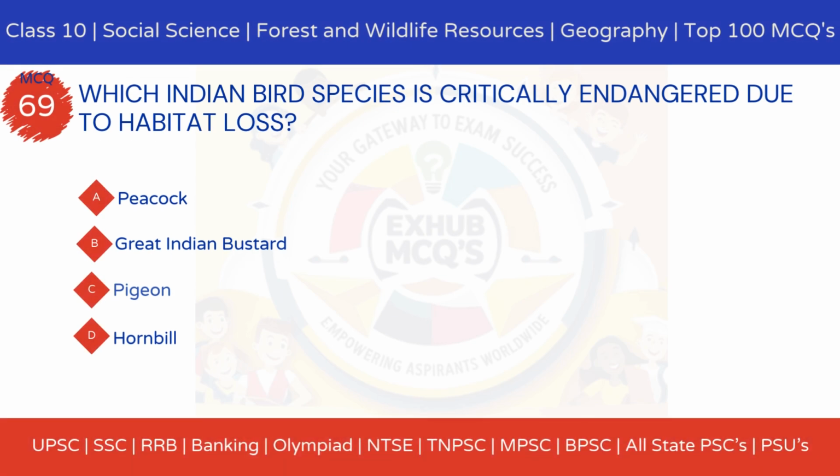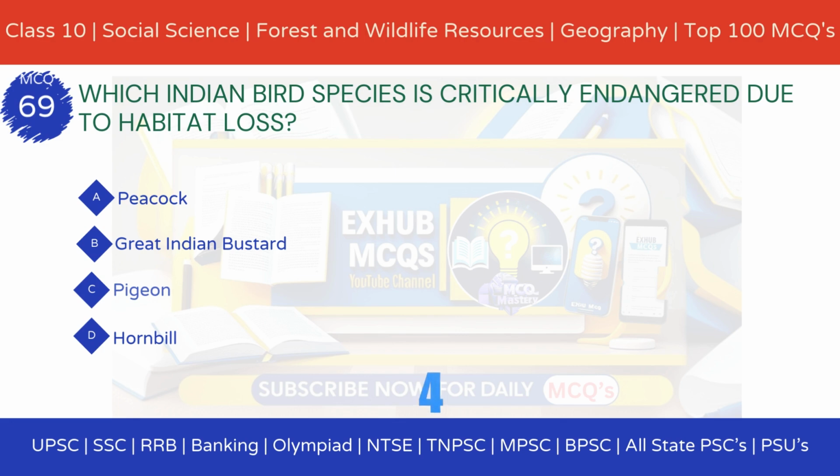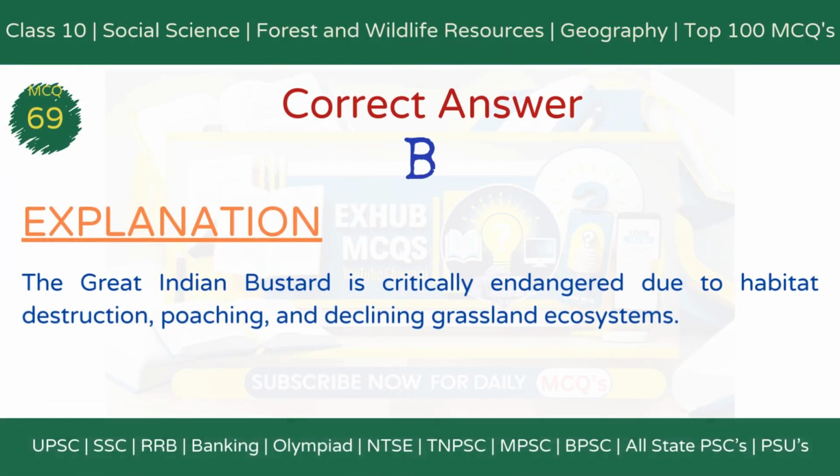MCQ 69. Which Indian bird species is critically endangered due to habitat loss? Option A, peacock. Option B, great Indian bustard. Option C, pigeon. Option D, hornbill. The correct answer is option B, great Indian bustard. Explanation: The great Indian bustard is critically endangered due to habitat destruction, poaching, and declining grassland ecosystems.